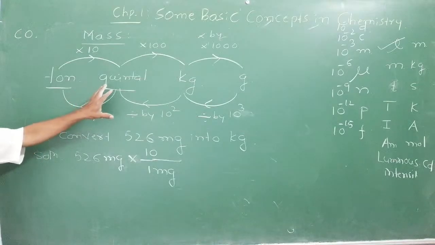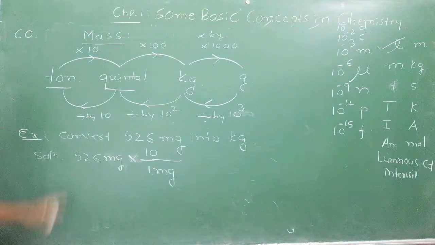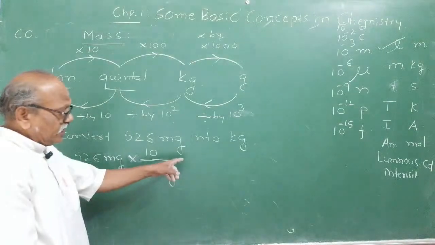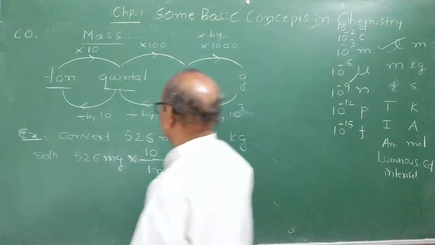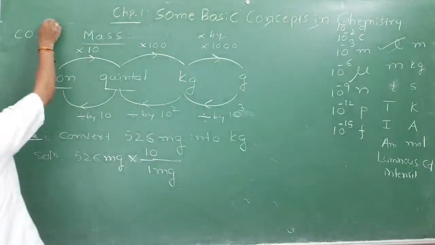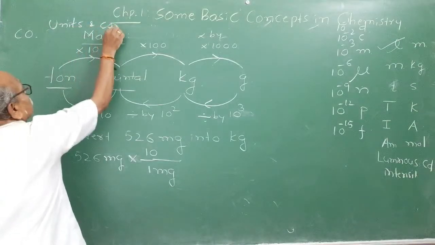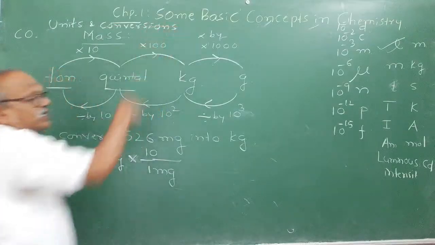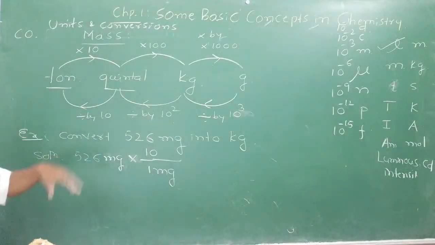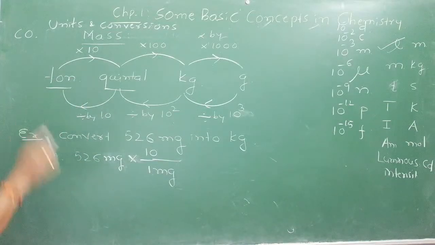Very, very important to start PUC1 chemistry as well as physics calculations. More than 95% of students I have seen lose marks in the conversion. Writing proper units and conversions is very important in the measurements. We are learning fundamental units, only 3 in the beginning, then we will see derived. Conversion tricks are most important in this.